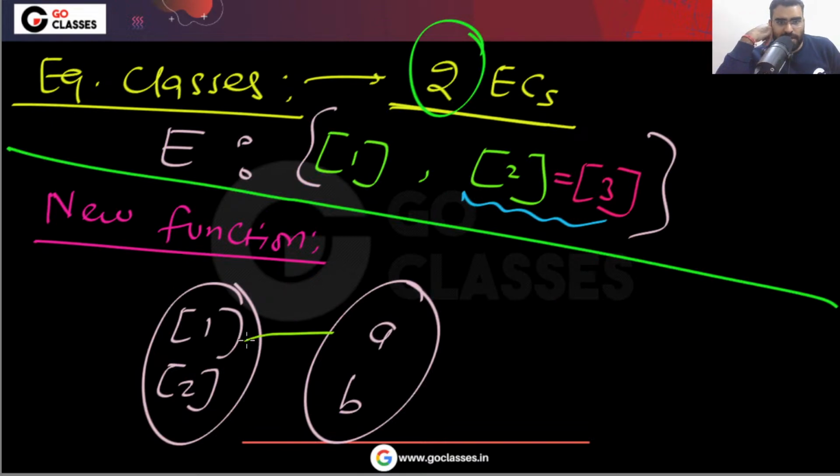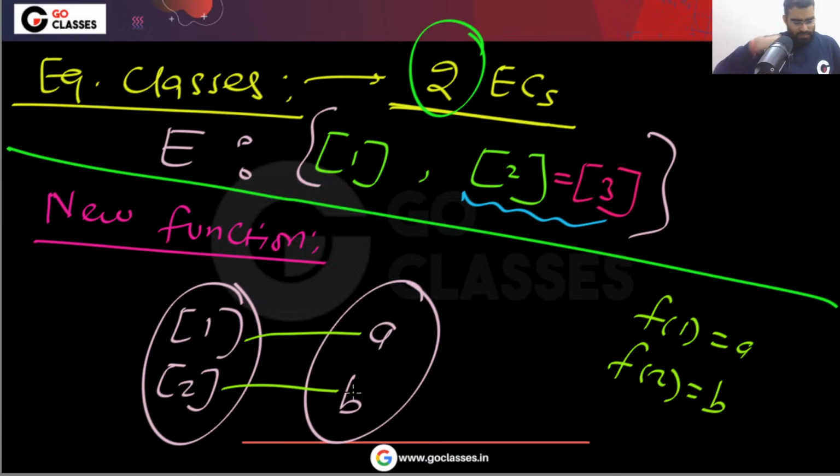This one will be related to f(1), which is A, because we know f(1) is A, and f(2) is B, so this will be related to B. So this is your new function.